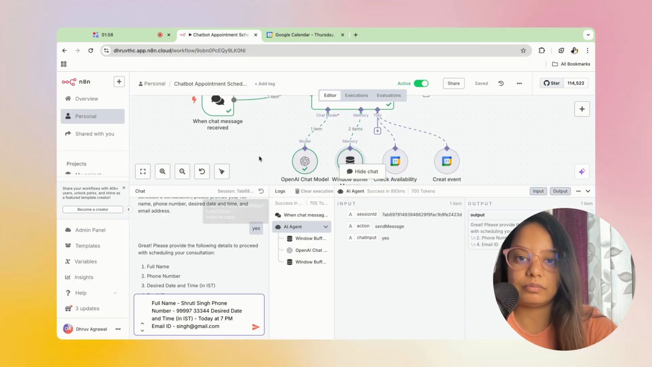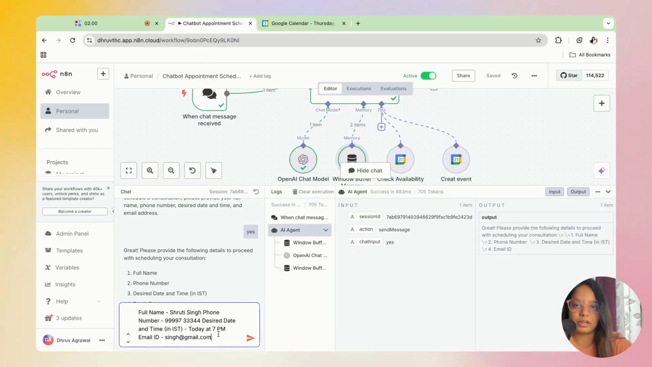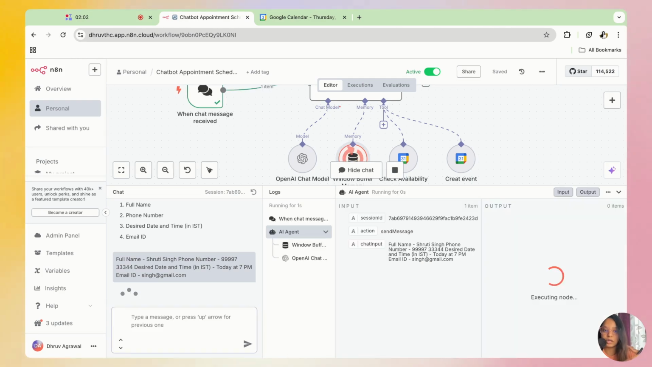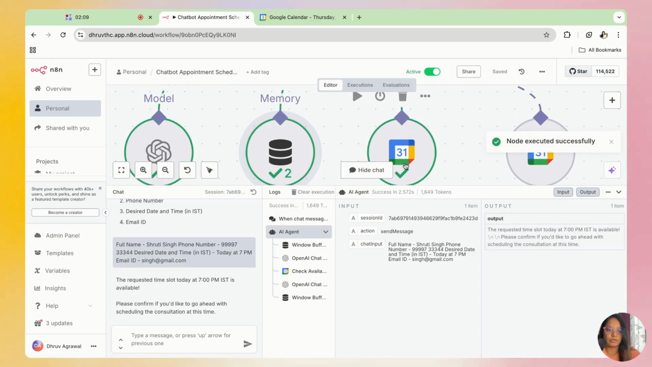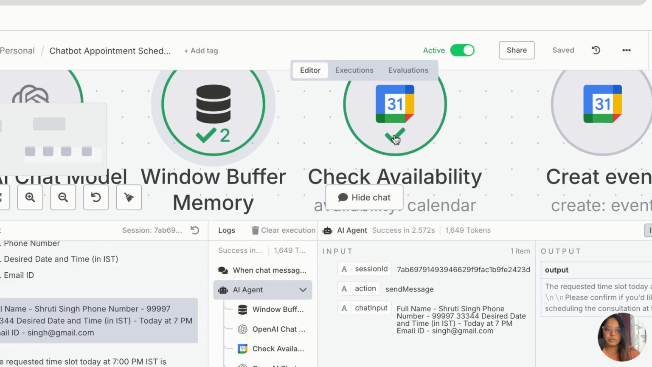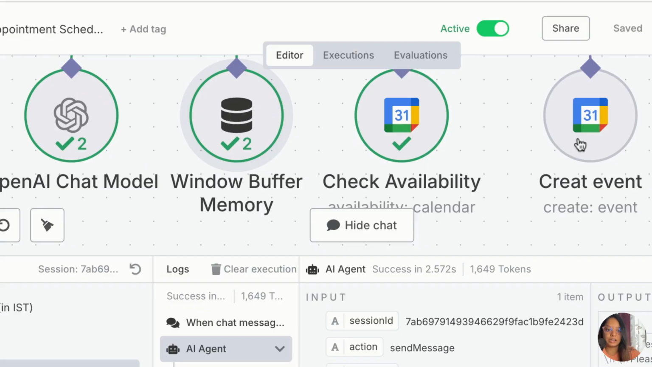And I've asked for 7 p.m. Indian Standard Time, and as I've already shown, my Google Calendar is free. So now it is going to be checking whether there's availability. Now you can see there's a tick mark over here in this particular event, because it has checked and it has not created an event.